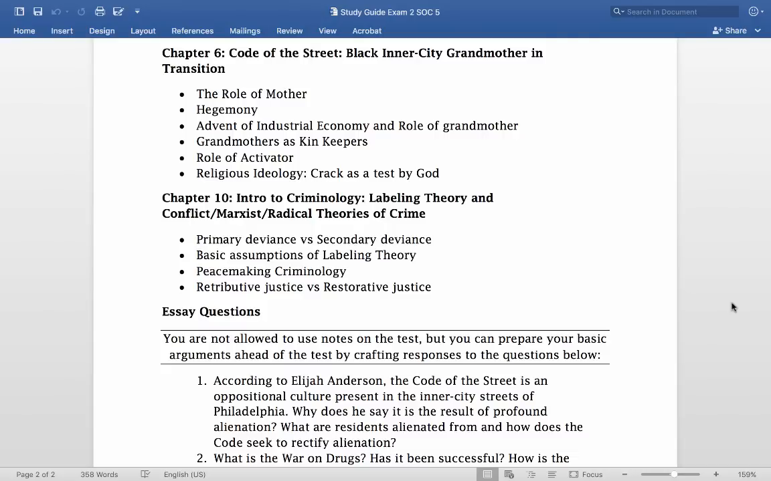So just the role of mother, and by extension grandmother, has been very important as a role of strength and stability within the African American community, or within African American families, for many generations, right? That's all I'm looking for there.